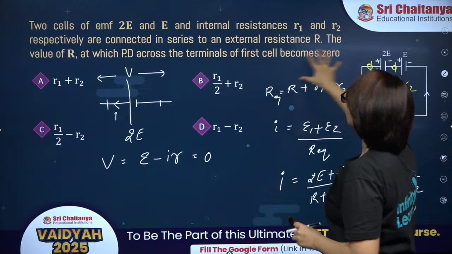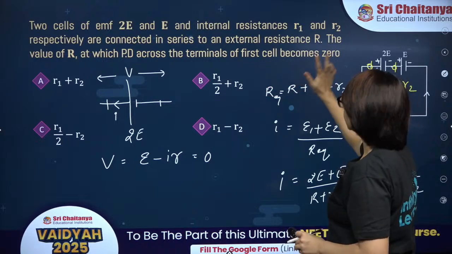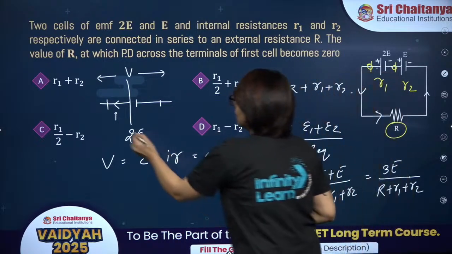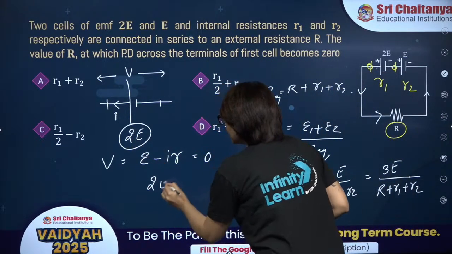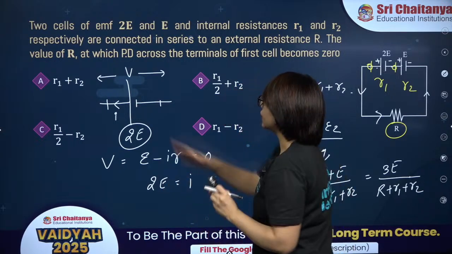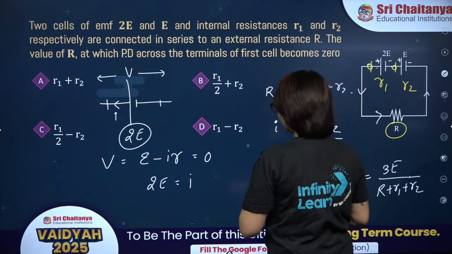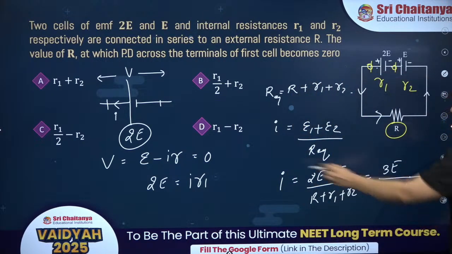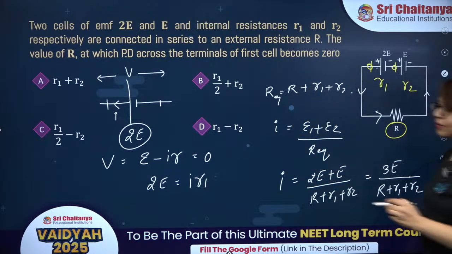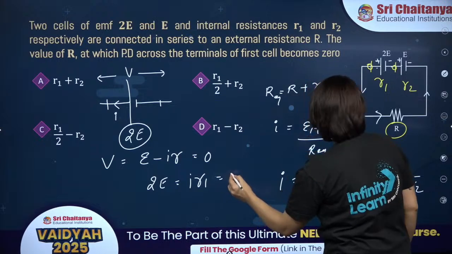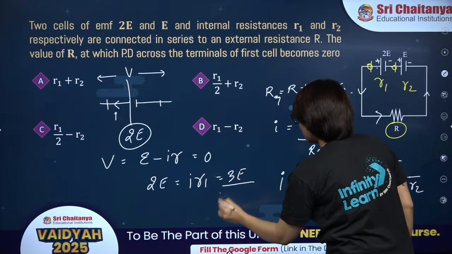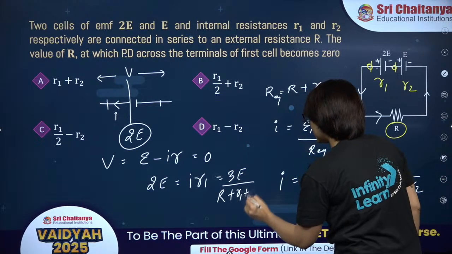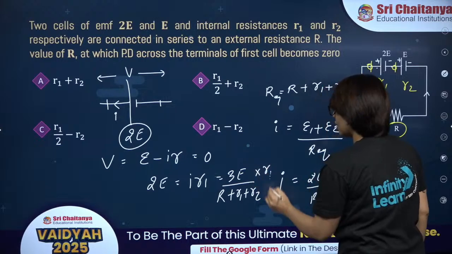According to the question, the terminal potential difference across the first cell should be 0. That means whatever EMF it is offering, it should drop across the internal resistance R1 of the first cell. So you have to put the value of I in this equation. So this is 3E divided by R plus R1 plus R2, into R1.